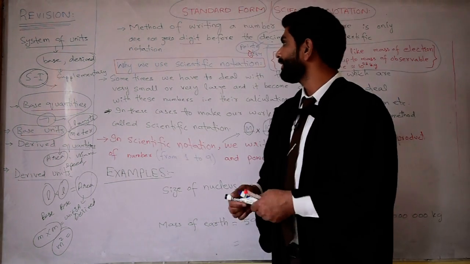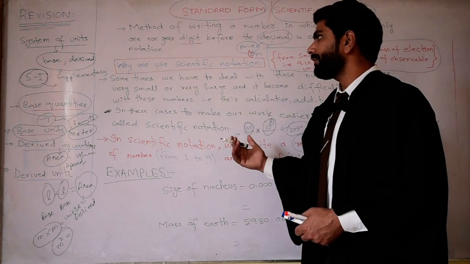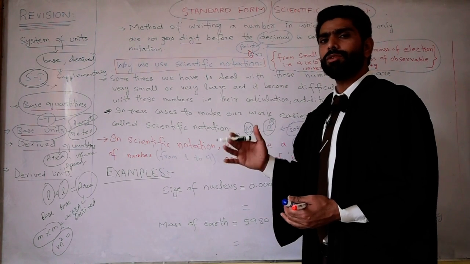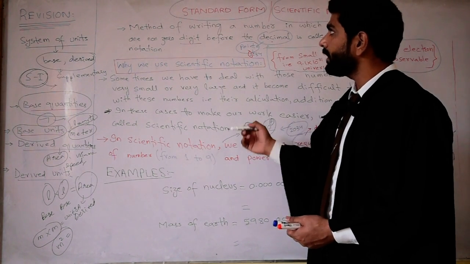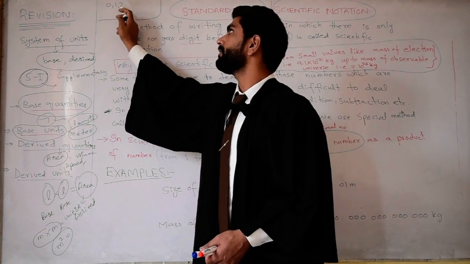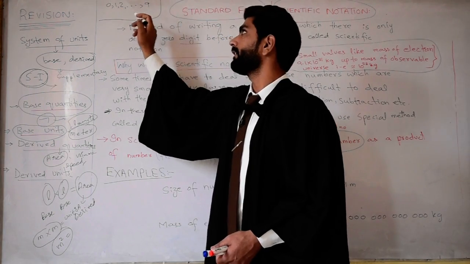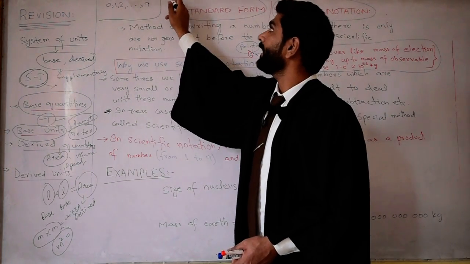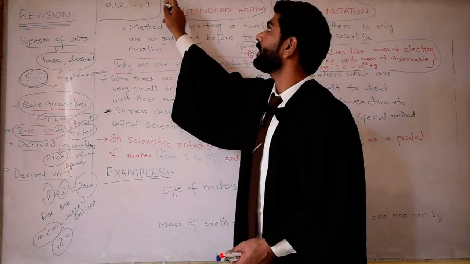Non-zero digits mean 1, 2, 3, 4 up to 9. There are a total of 10 digits in mathematics, 0, 1, 2 up to 9. If you talk about 10, it is the combination of two digits, 1 and 0.